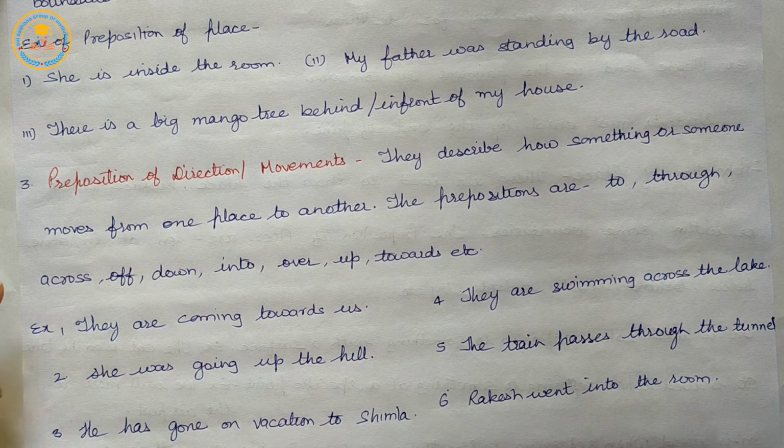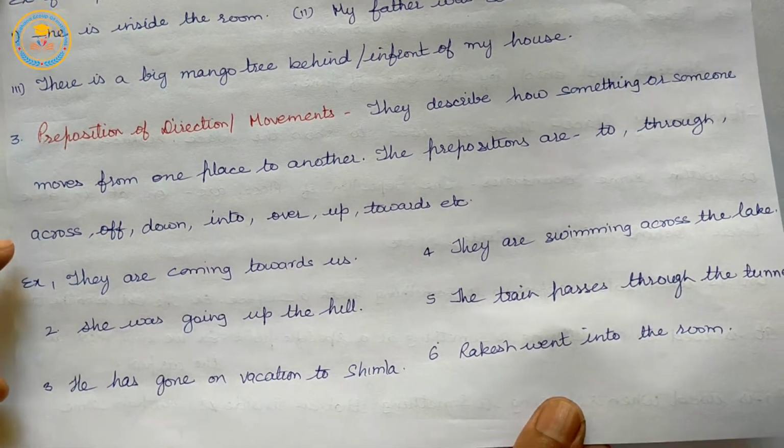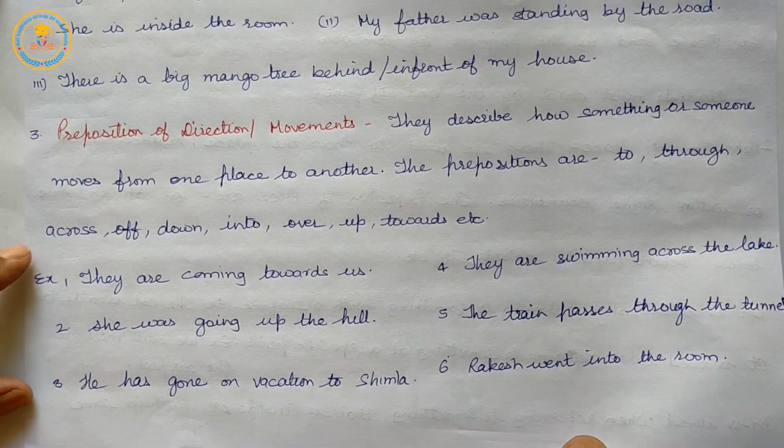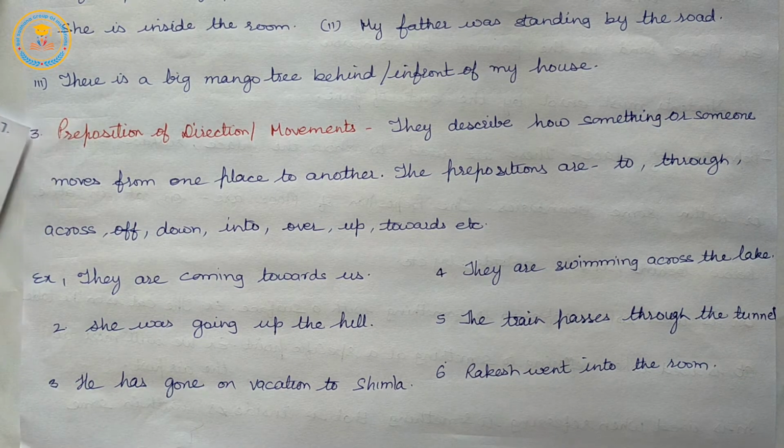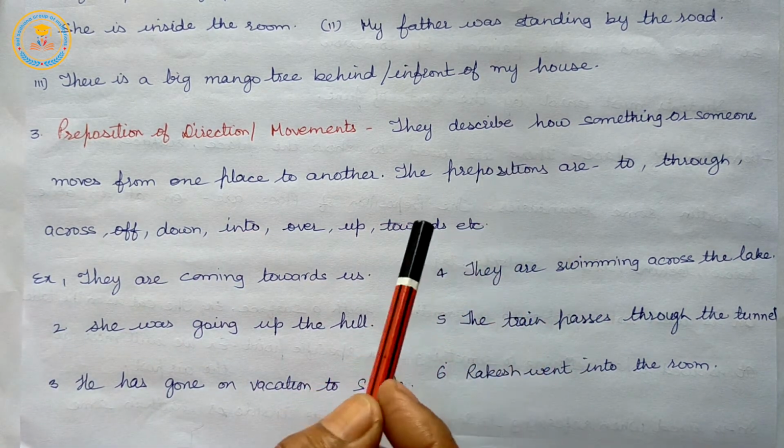So, let us see the next preposition: preposition of direction or movement. They describe how something or someone moves from one place to another.